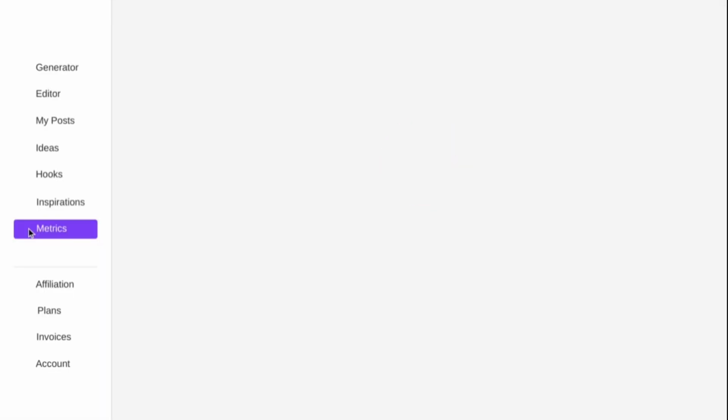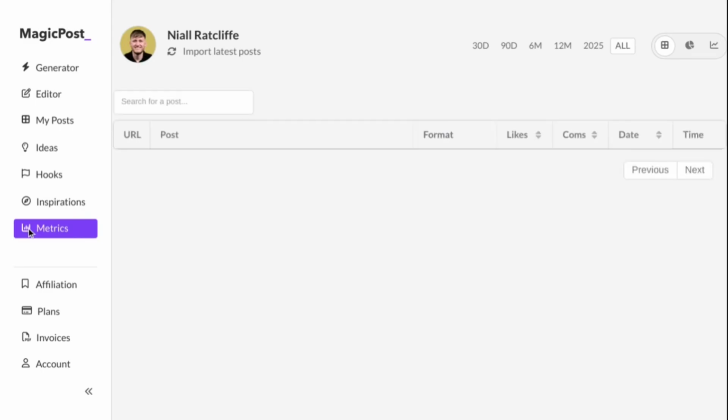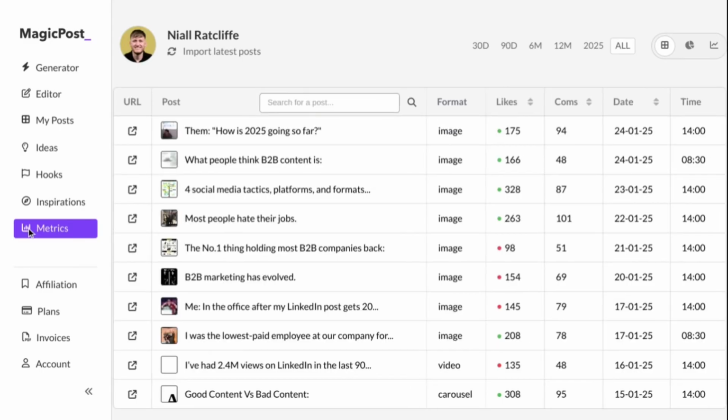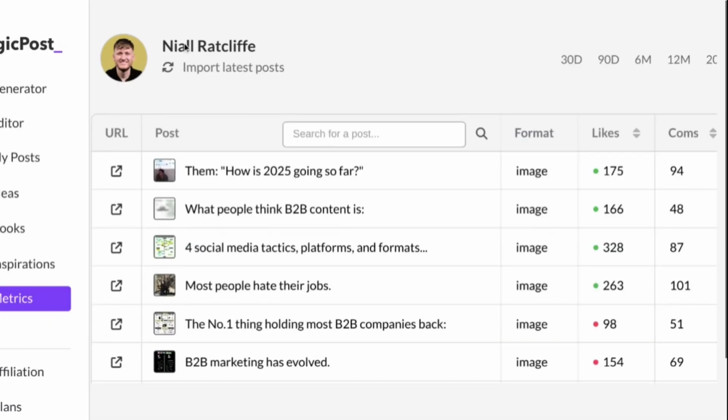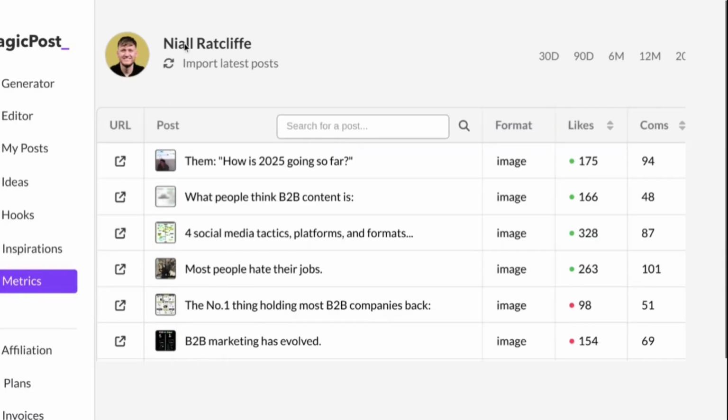the metrics. Now the metrics on this thing are insane, right? These metrics aren't really mine, because as you can see, we are looking at someone else's account over here. I don't really know why it thinks I am him, because I went through the entire process of integrating my account with Magic Post.